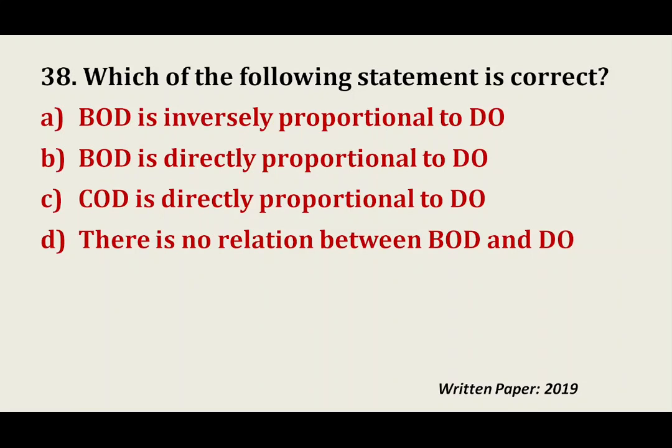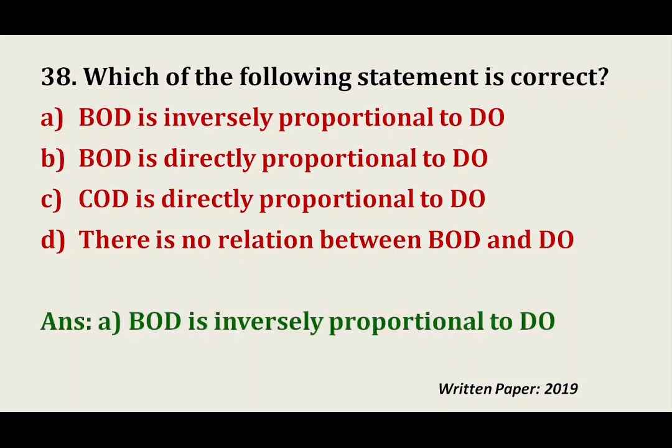And DO is dissolved oxygen. Now, when dissolved oxygen is less, then BOD, the biochemical oxygen demand, will increase. Obviously, this is inversely proportional, right? There is another concept called COD, chemical oxygen demand. The chemical oxygen demand is an indicative measure of the amount of oxygen that can be consumed by reaction in a measured solution. So this is the concept of environmental chemistry. So we already got the answer: BOD is inversely proportional to DO.